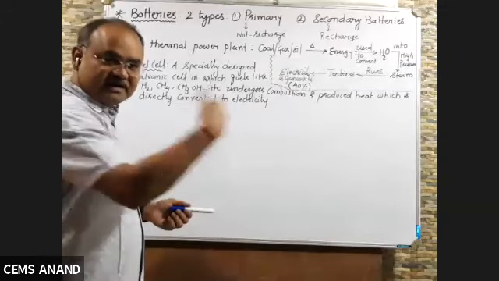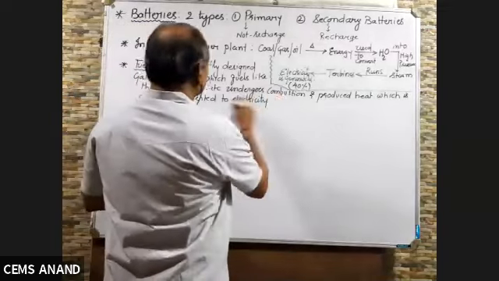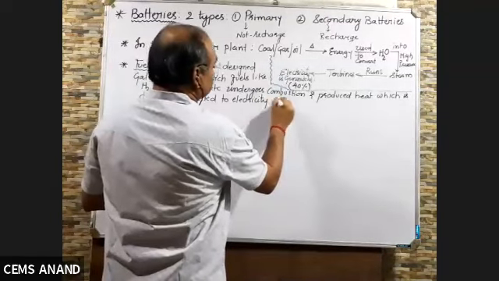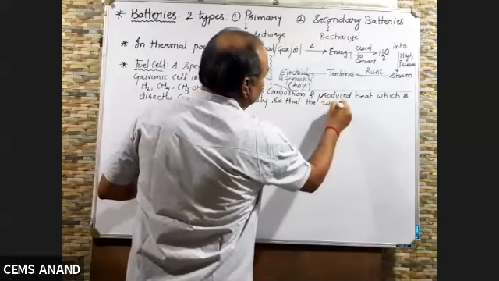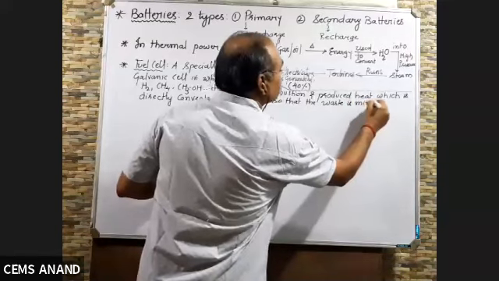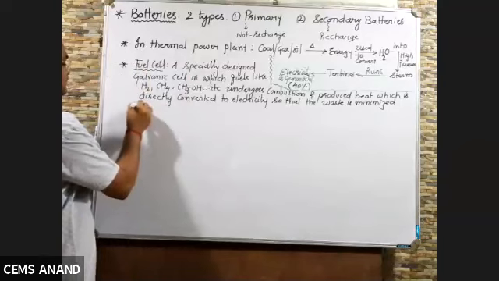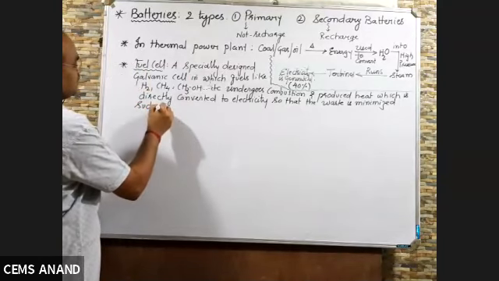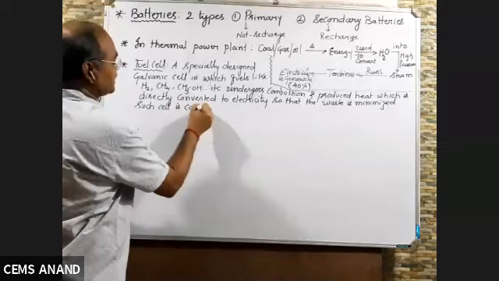When heat is directly converted into electricity, waste is minimized, right? Such a cell is called a fuel cell.